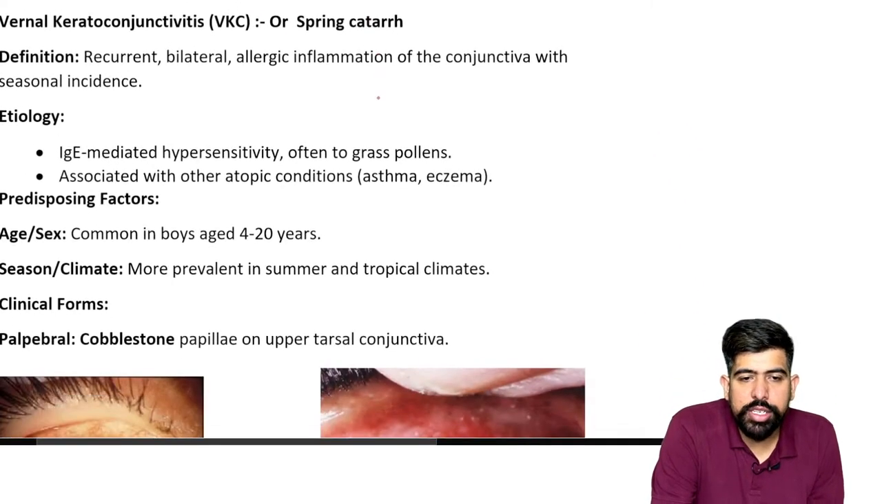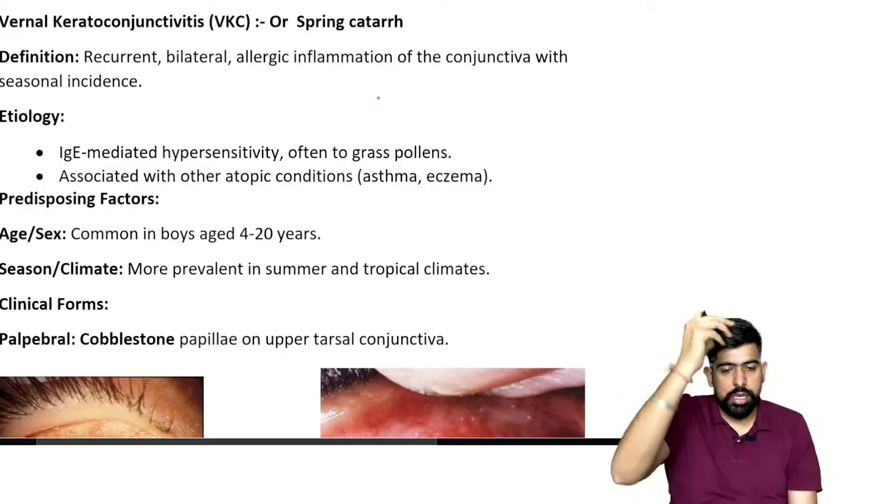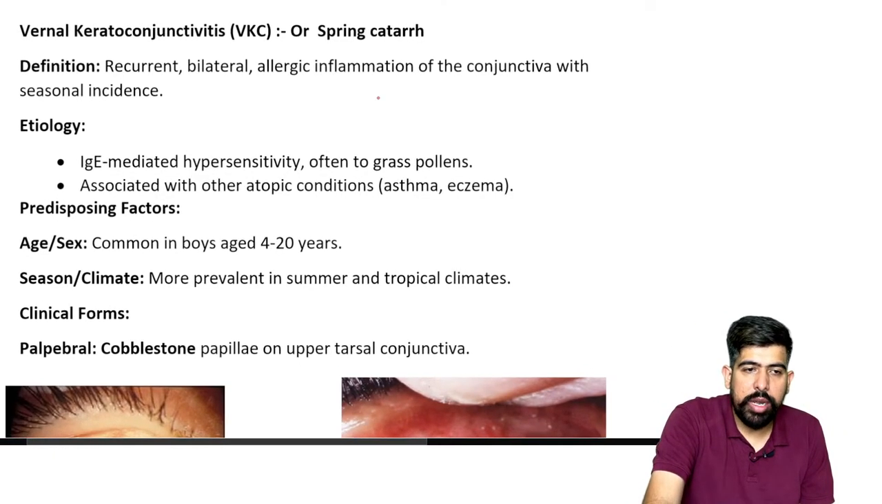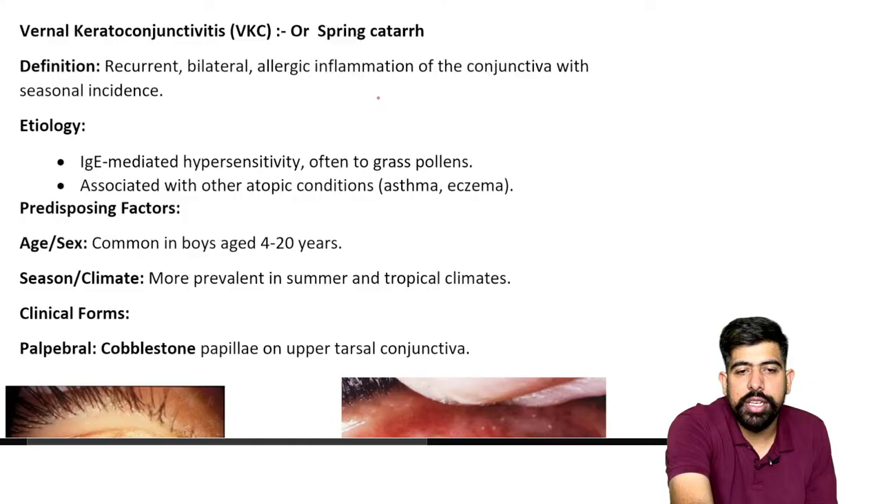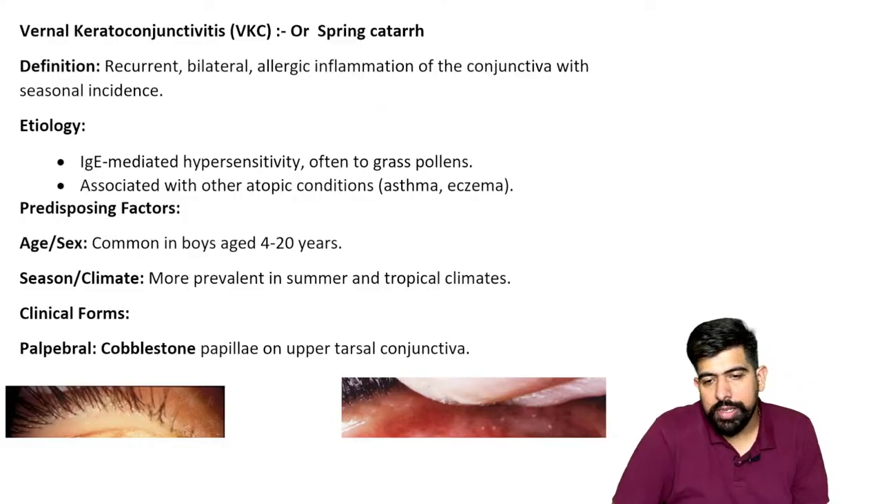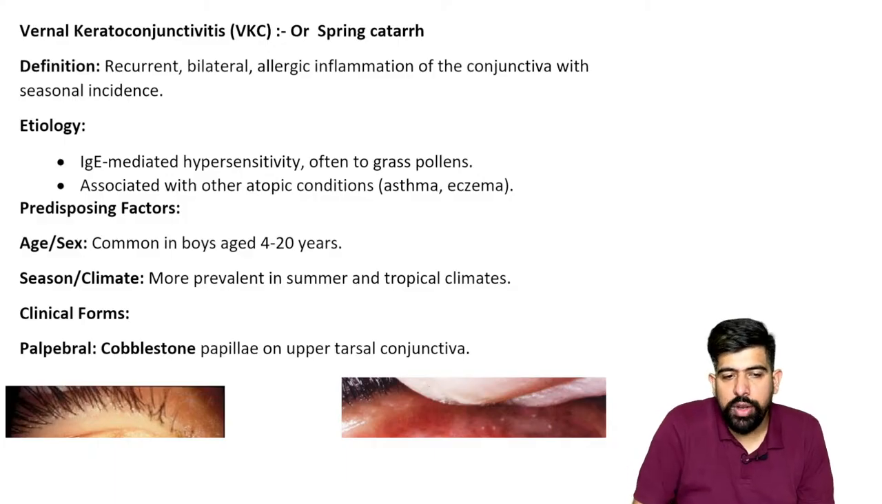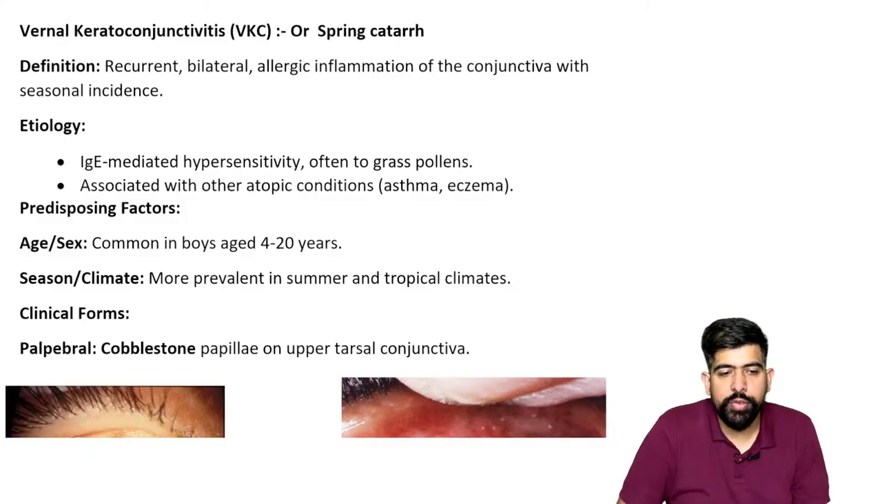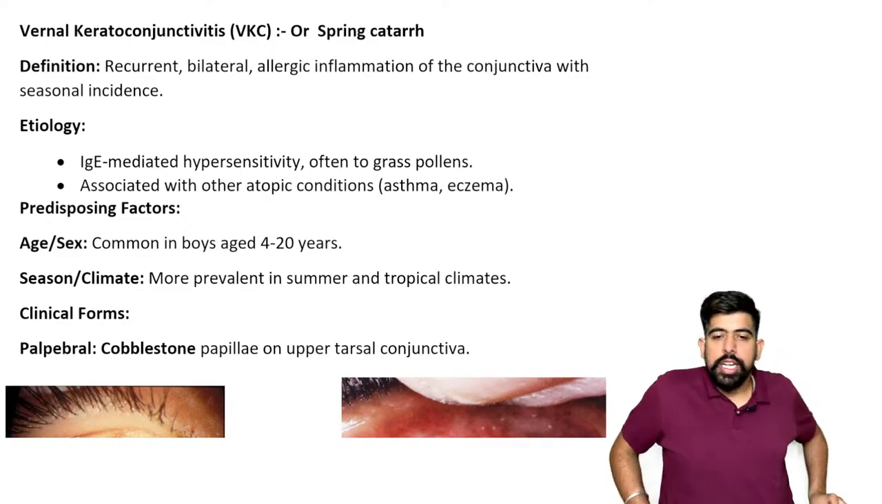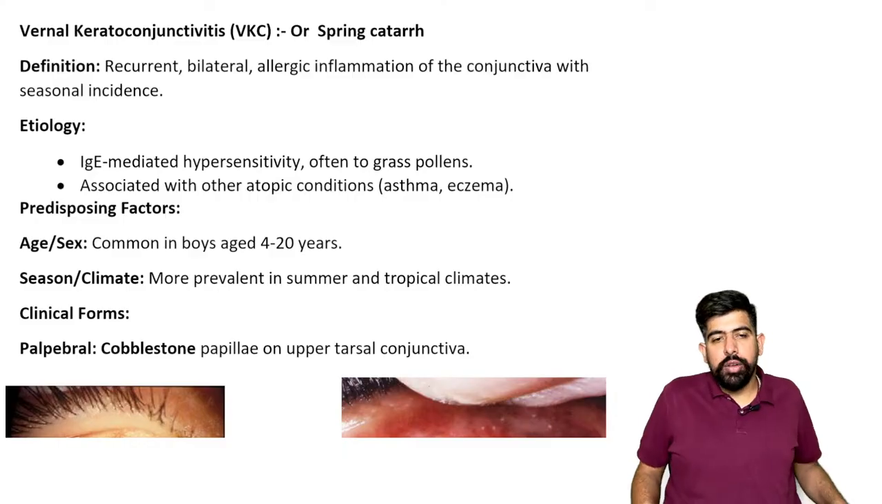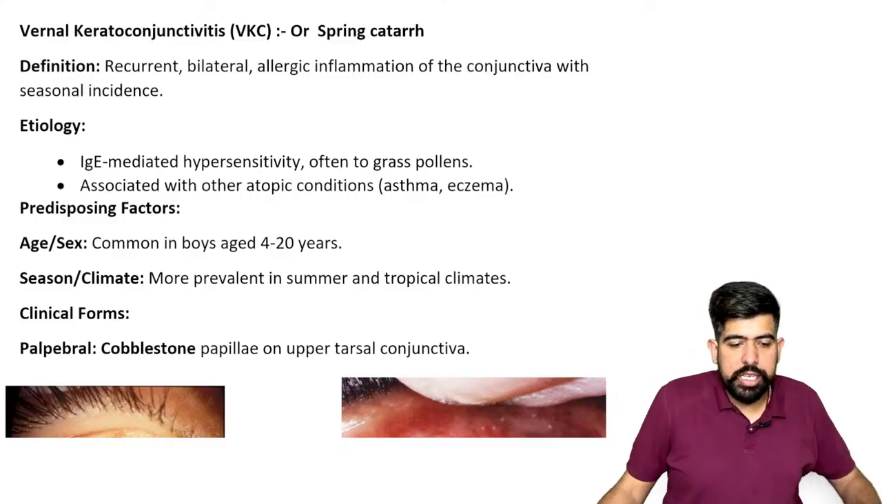Now, as you understand about the conjunctiva, we are starting with the diseases part of the conjunctiva. In the diseases part, we are starting with the first one, which is a very important one. And what is this important one? This is known as your vernal keratoconjunctivitis.